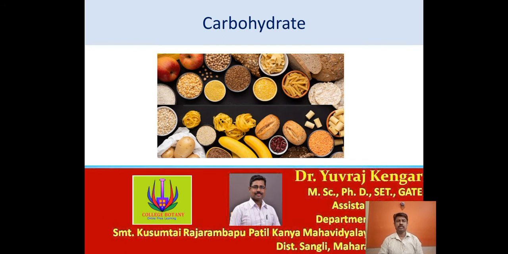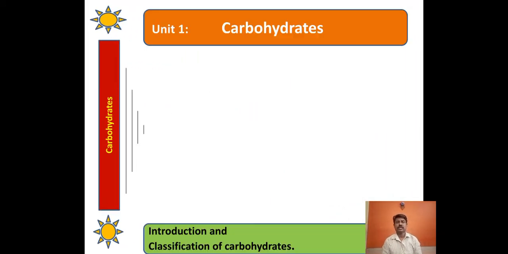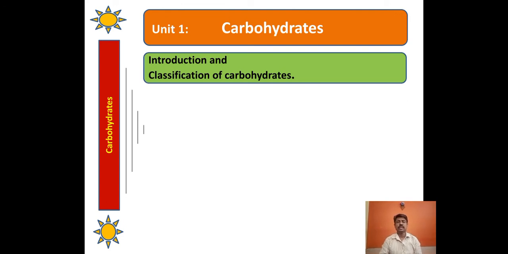The topic, unit number 1, is carbohydrate. You are going to learn about carbohydrates. So see here, the BSc part 3, semester 6, the paper number is 13 and its code is DSE F25. The title of this paper is Plant Biochemistry and Molecular Biology. The syllabus includes the introduction and the classification of carbohydrates,